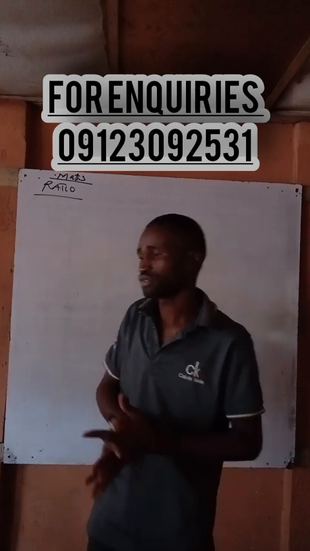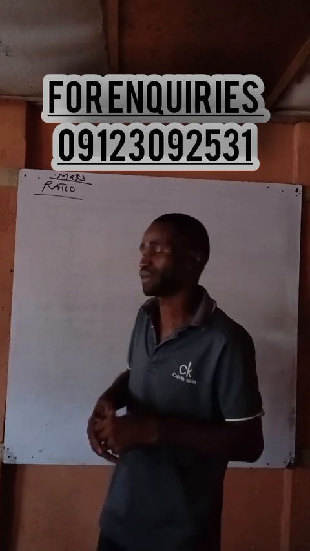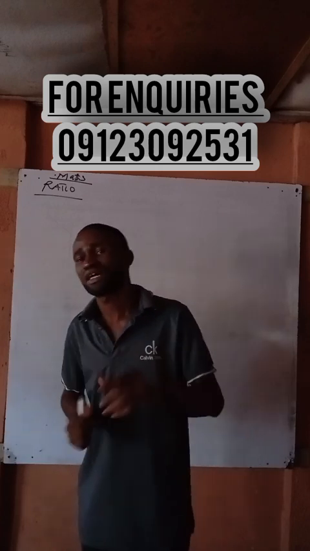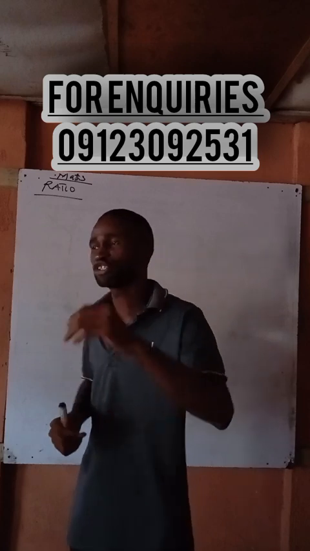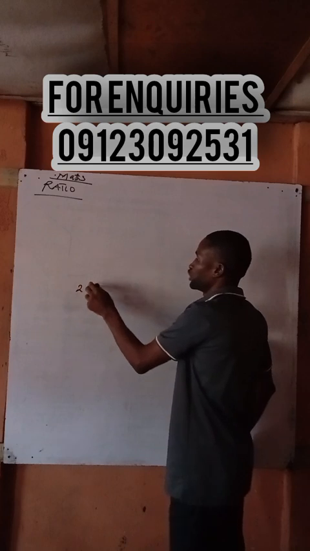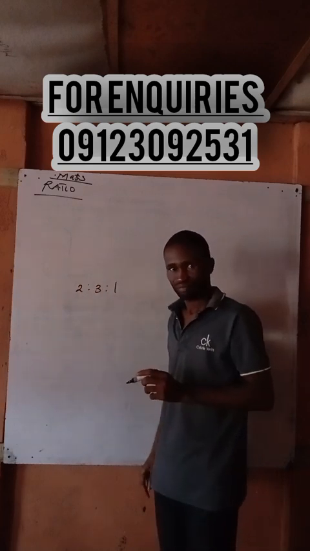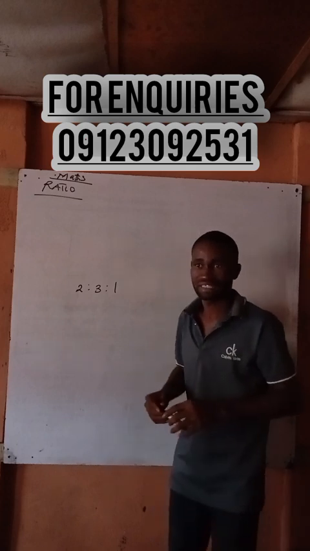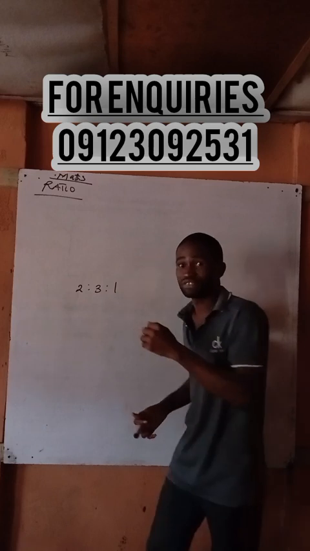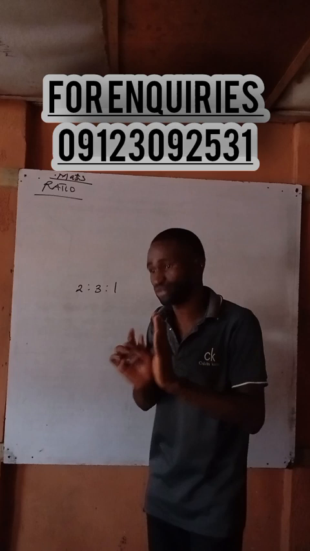For example, your mom can bring money, maybe 1,000, and say, Okachuku, please, you are going to divide this money in the ratio of 2:3:1. Look at that. Are you with me? Your father will be like, divide this money in this ratio. What does it mean? It means that your mom or your dad doesn't want you to share it equally.